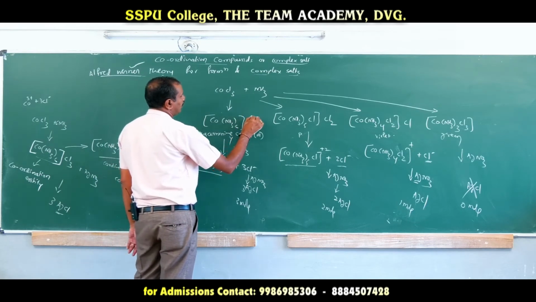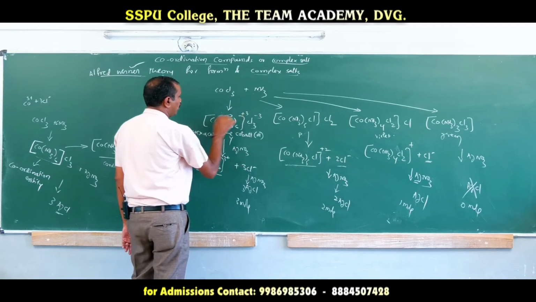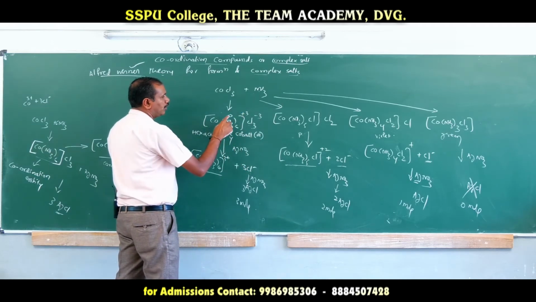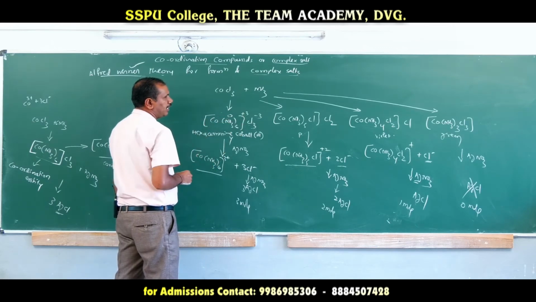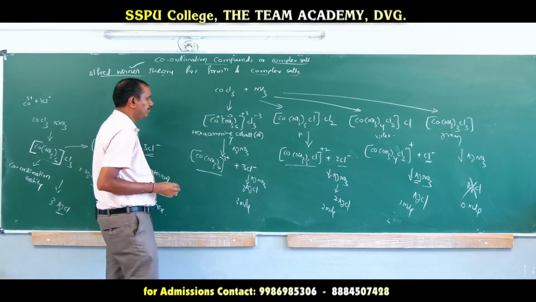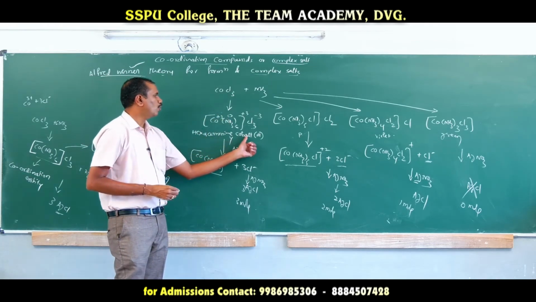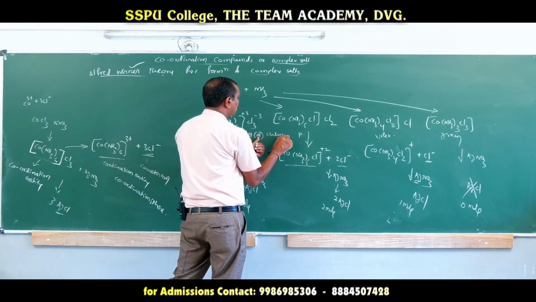How? Cl is there, that is minus 1 into 3, minus 3. This is plus 3. Ammonia is neutral. I already told you the charge on the complex ion depends upon the sum of the charges on the metal ion and the ligands. So 0 becomes plus 3, since cobalt should be plus 3. Hexaamminecobalt(III). The species outside of the sphere is called chloride.